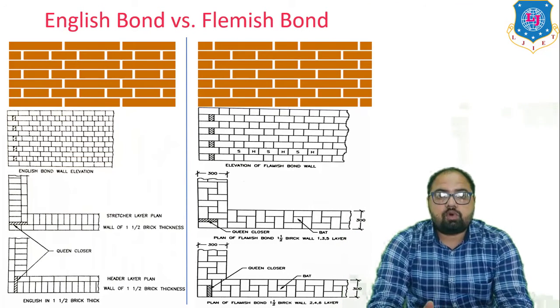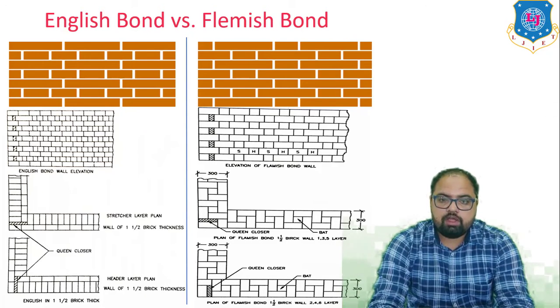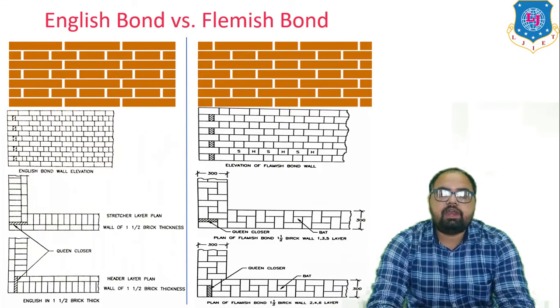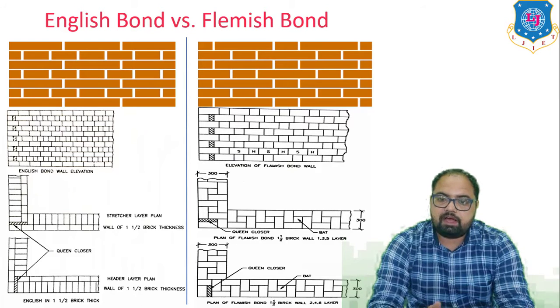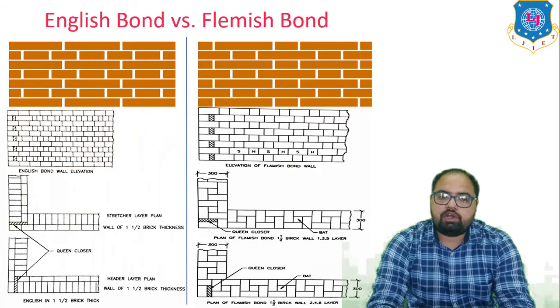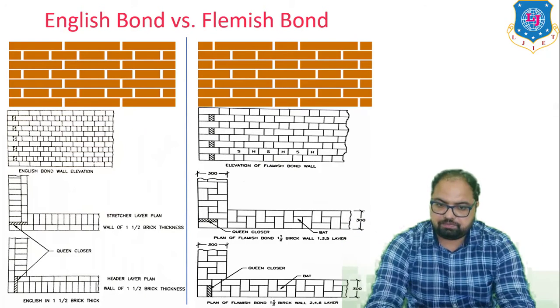Now we have already learned English bond and Flemish bond. Then the question is, what is the main difference between English bond and Flemish bond? English bond is stronger for walls thicker than 1.5 brick, and Flemish bond is comparatively weak as brick bats are there. English bond consists of alternate courses of headers and stretchers, but in Flemish bond each course consists of alternate headers and stretchers.